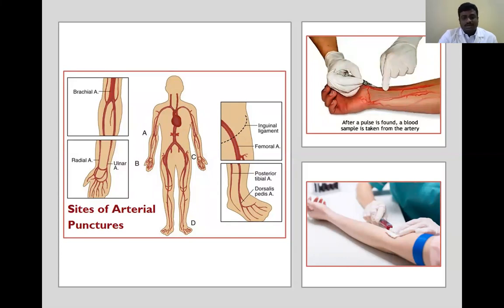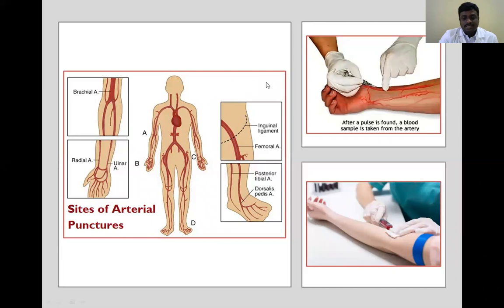Next one is collection of the blood sample for arterial blood gases. We know about glucose estimation, serum glucose estimation, urine, serum creatinine, serum urea, lipid profile, liver function tests, kidney function tests. For all these experiments, we collect the blood sample from venous blood.